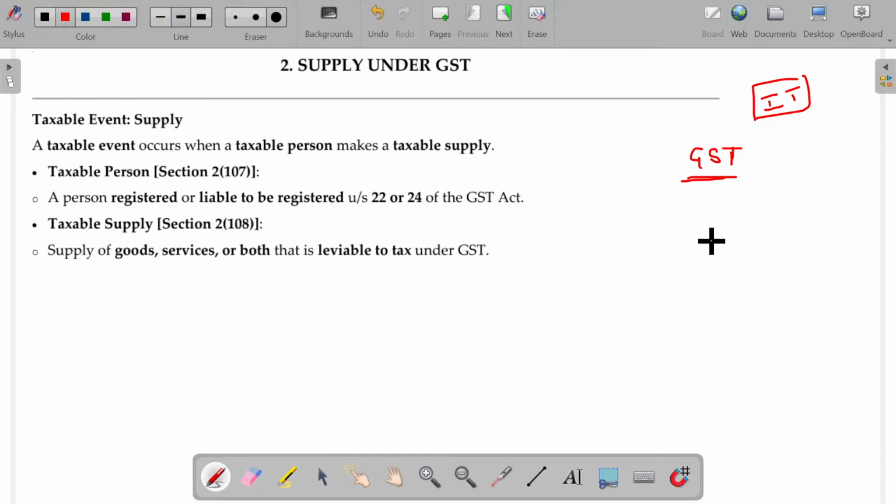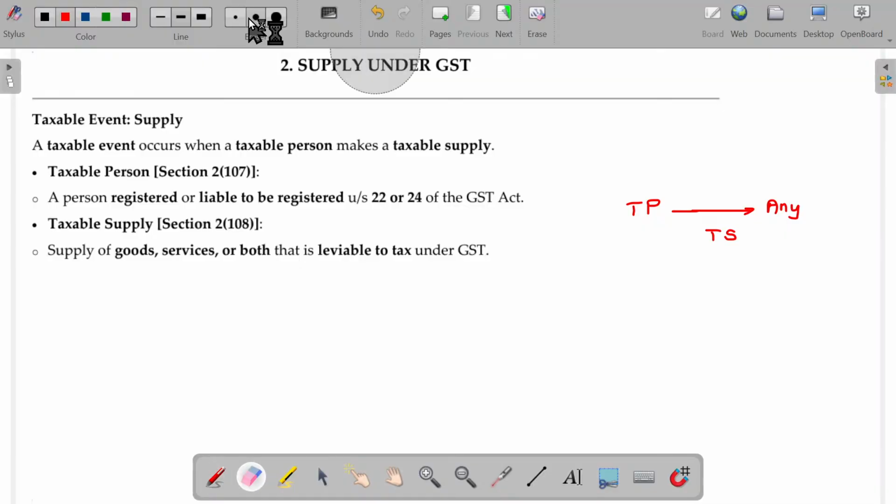Here, you have to understand when it is going to be taxable. The point in time at which it is going to be taxable is called taxable event. Okay. If the goods are supplied by a taxable person to any persons, where that supply being taxable supply, then automatically it is going to be taxable. Taxable person supplies the taxable supply. Okay. Clear?